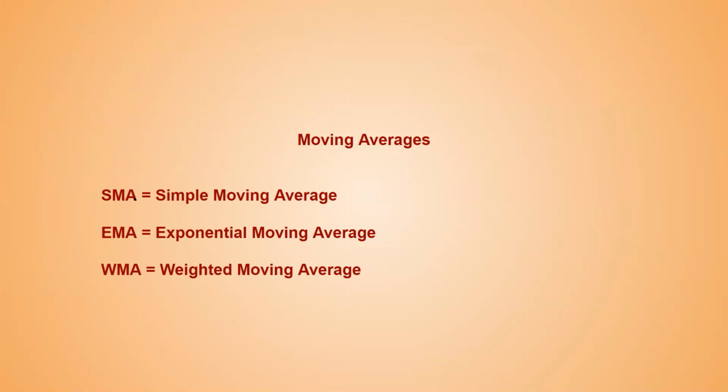and as you can see, we will be mostly using the shortened form for these names. That's why I have mentioned the shortened form names. SMA is simple moving average, EMA is exponential moving average, and the WMA is the weighted moving average. These are the three primary moving averages we will be using as indicators when we do our analysis.